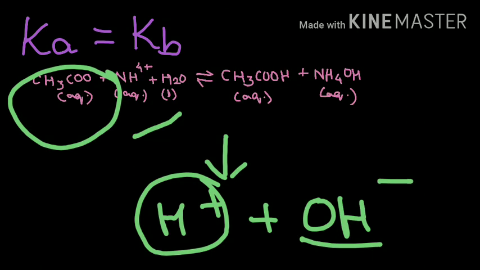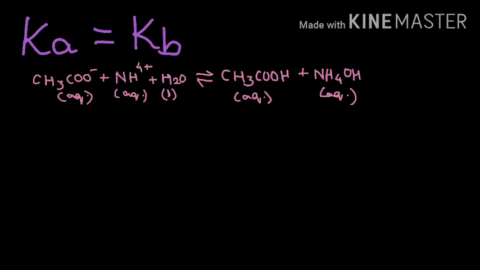CH3COO- having the negative sign will go with H+ ions, giving you CH3COOH, and NH4+ with its positive charge will go with the negative OH group, giving you NH4OH, which is a weak base. The next step is carrying out the process of hydrolysis for the cation NH4+, and the process of hydrolysis using water with the anion CH3COO-.